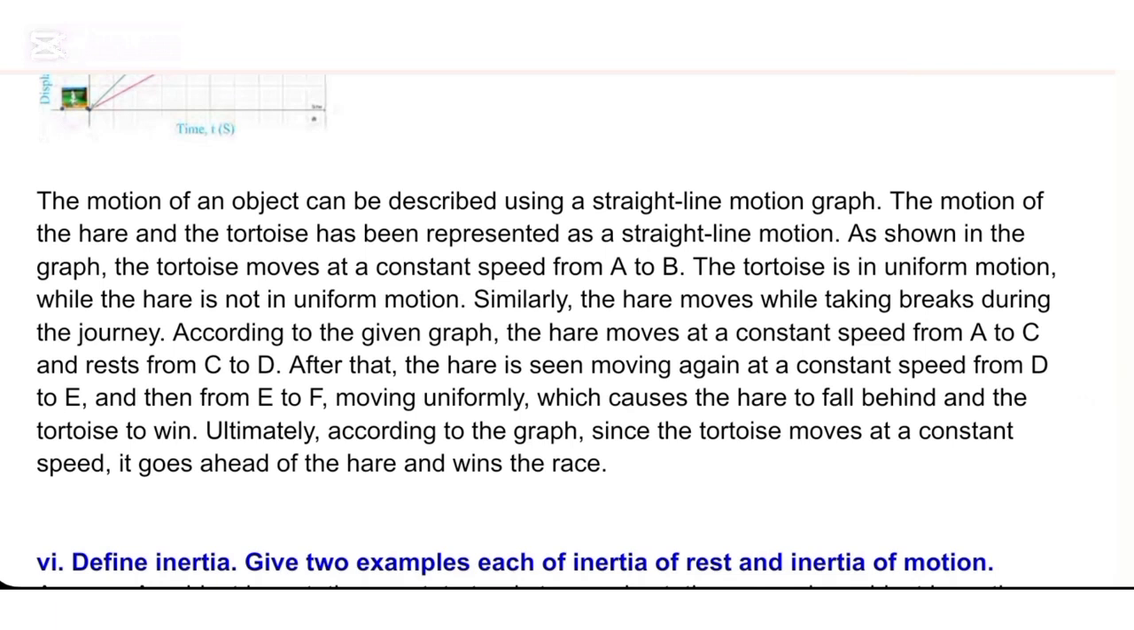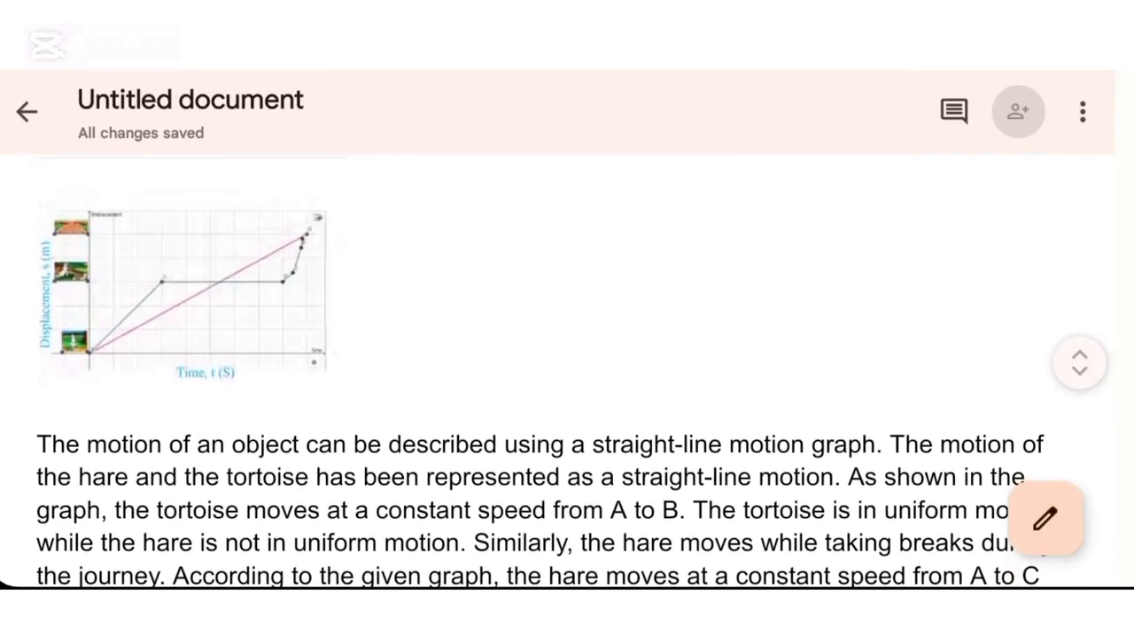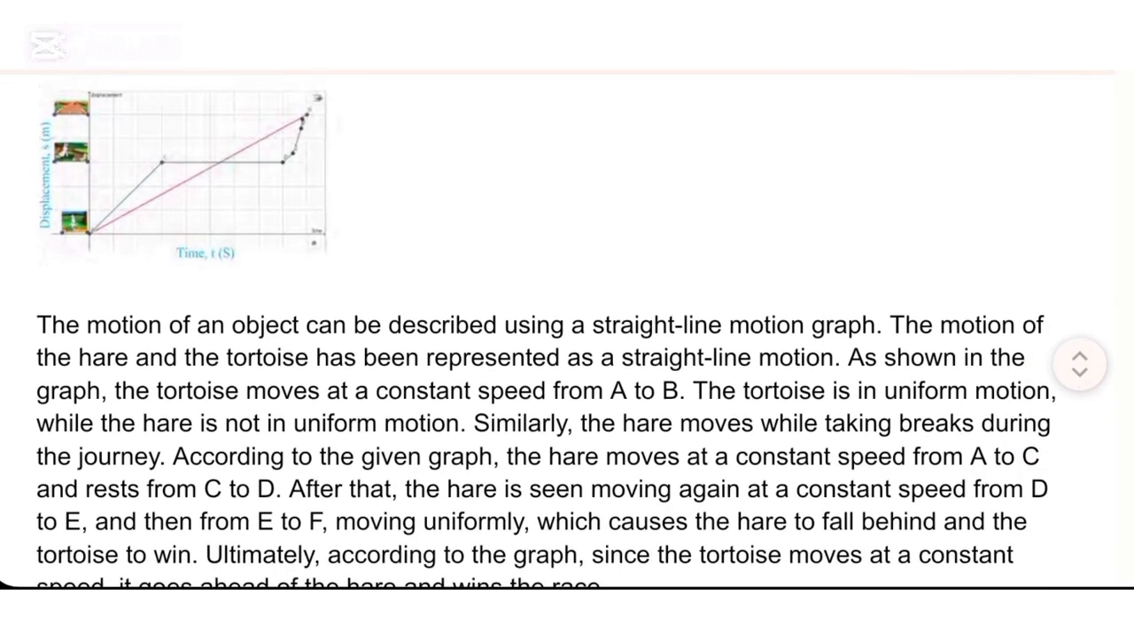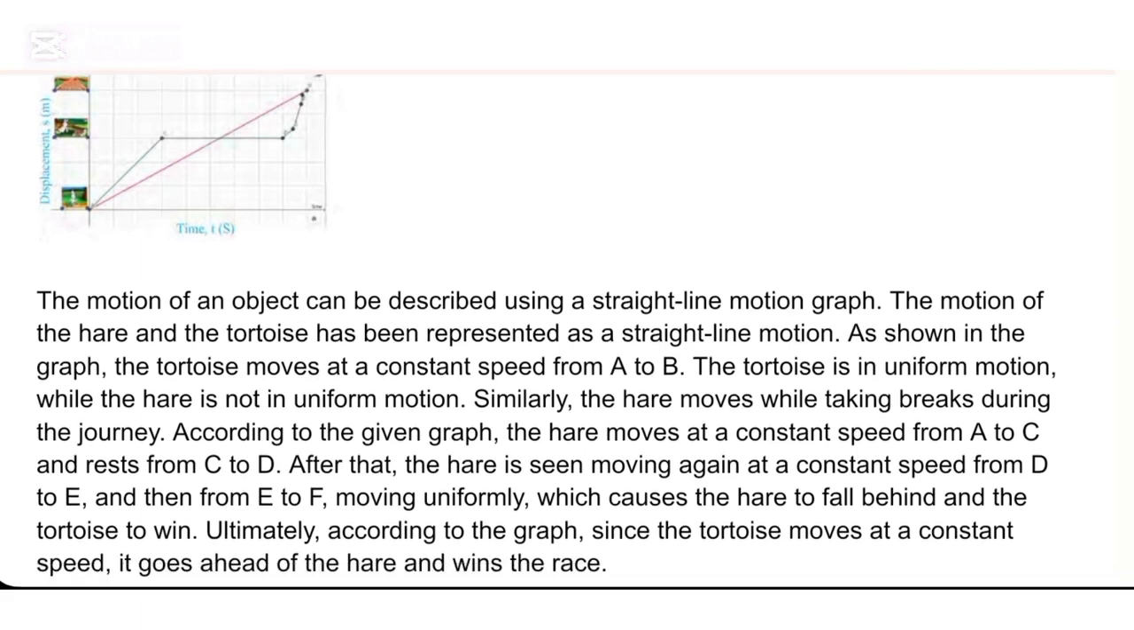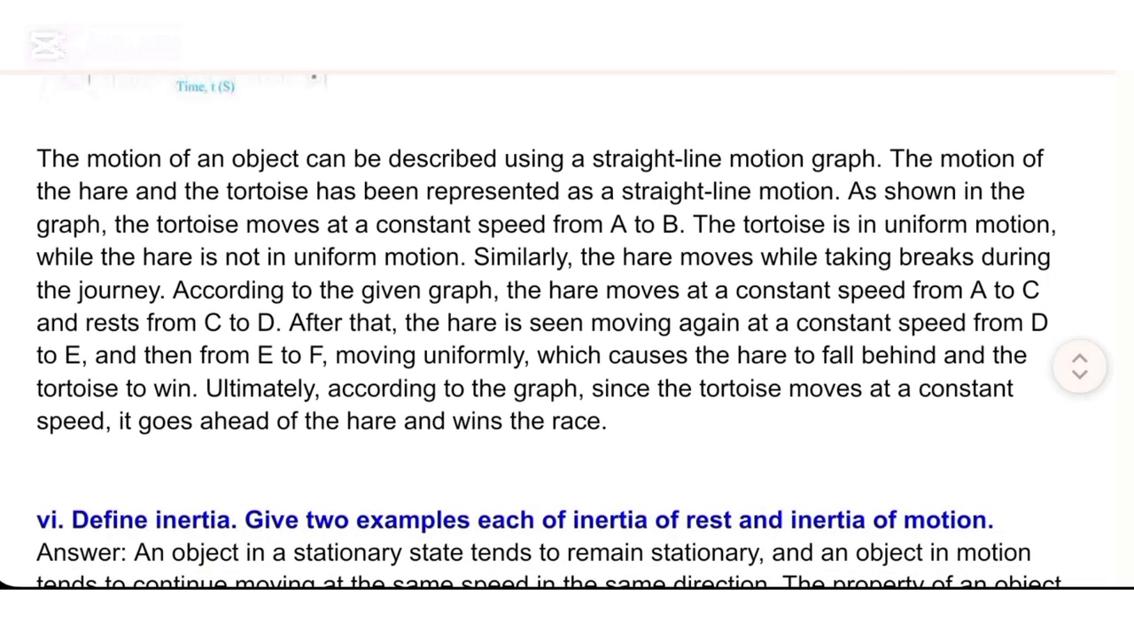to D. After that, the hare is seen moving again at a constant speed from D to E, and then from E to F, moving uniformly, which causes the hare to fall behind and the tortoise to win. Ultimately, according to the graph, since the tortoise moves at a constant speed, it goes ahead of the hare and wins the race.